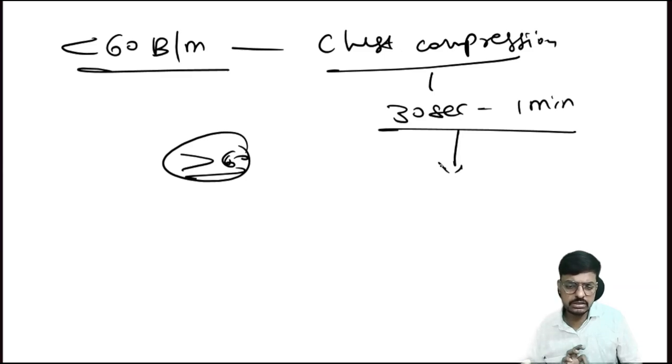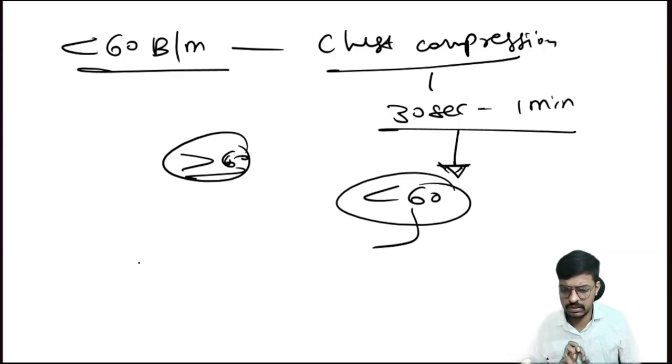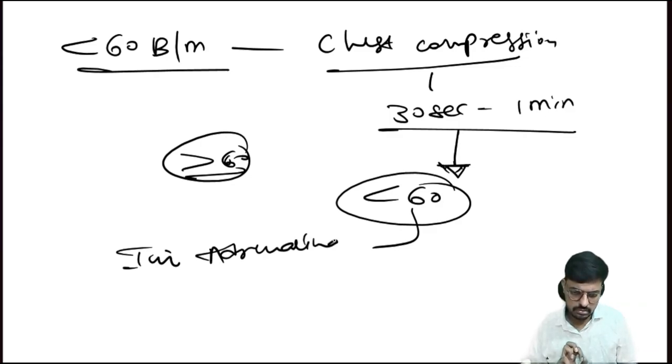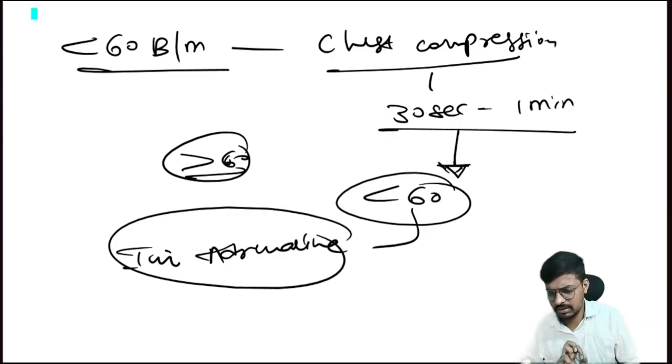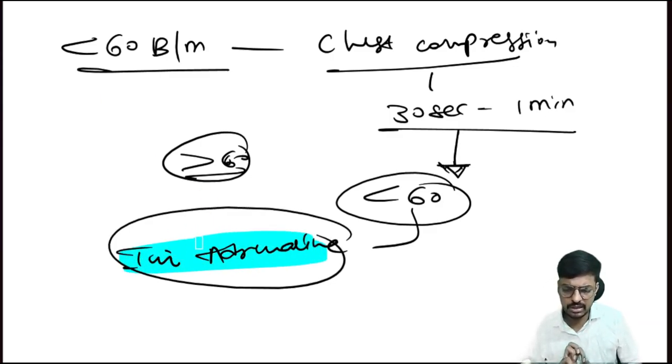Still, after 30 seconds, if you are persistently giving bag mask ventilation and the heart rate is still less than 60, the next best step is injection adrenaline. All possible questions I will discuss here, and we will rapidly revise everything necessary for our exams.